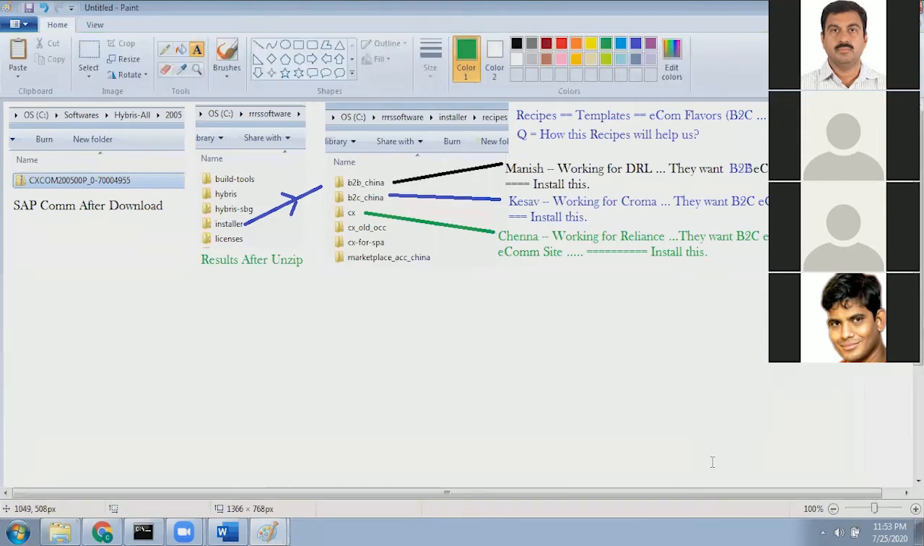Now you can ask a question. For Dr. Reddy's Lab we are installing this, for Reliance I am installing this, all these things. What am I going to get after installation? So let's say Chenna has installed this. What do we get after installation? Let's understand and see the results.